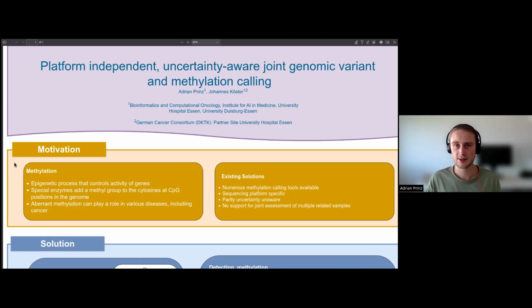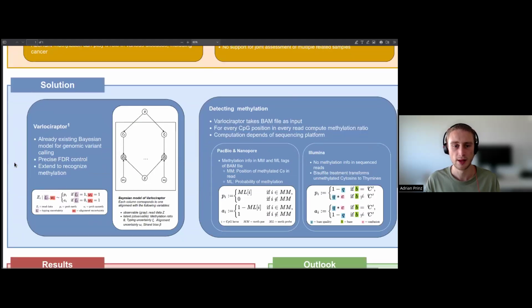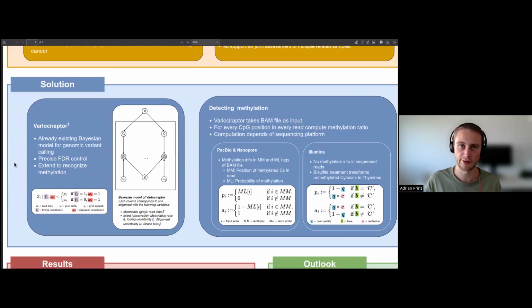And the third problem is that there is no support for joint assessment of multiple related samples. Imagine you have one patient and you take two samples from him or her, like a normal and a tumor sample. Right now, there is no possibility to analyze them both on methylation while considering the relation of this data set. We wanted to have a methylation caller which solved all these problems, and as a starting point, we took Velociraptor. Velociraptor is an already existing Bayesian model for genomic variant calling, and my task in this project was to extend Velociraptor to also recognize methylation.